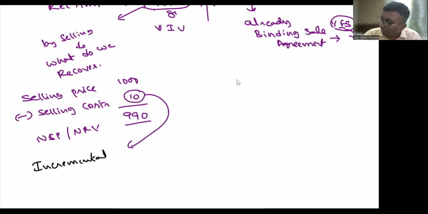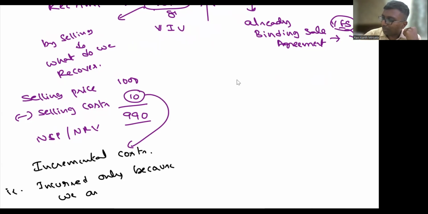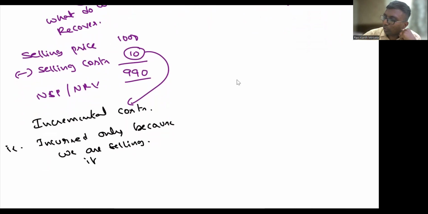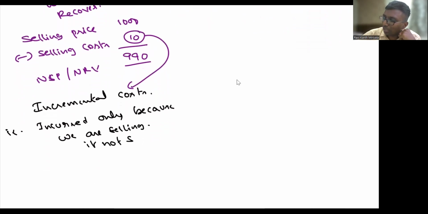What do we mean by incremental cost? Incremental costs mean I am incurring this cost only because I am selling. If I had not sold this, I would not have spent this. It is incurred only because we are selling it. The other way around, if not sold, we would not have incurred it. If I had not sold the asset, I would not have incurred it.